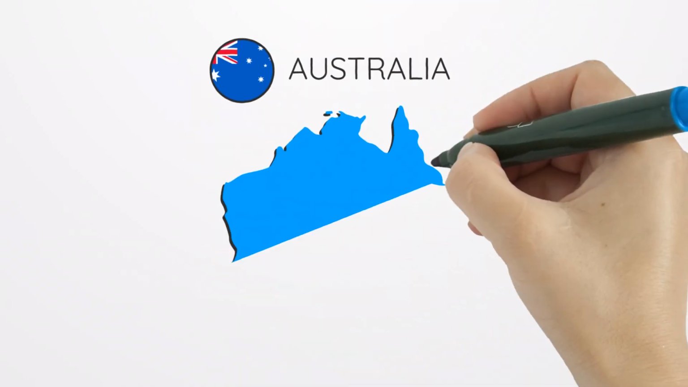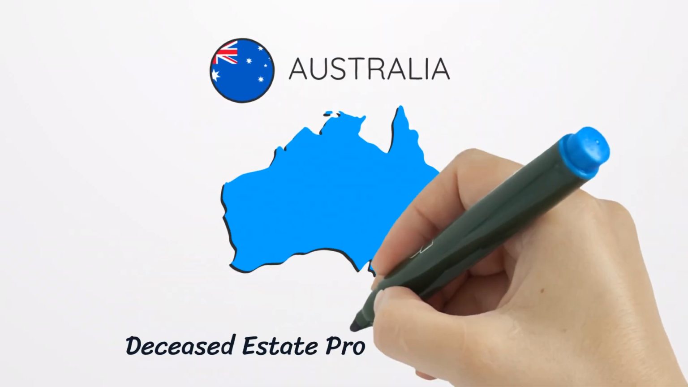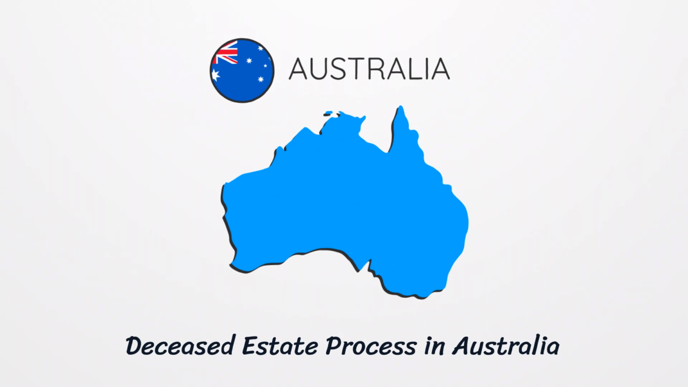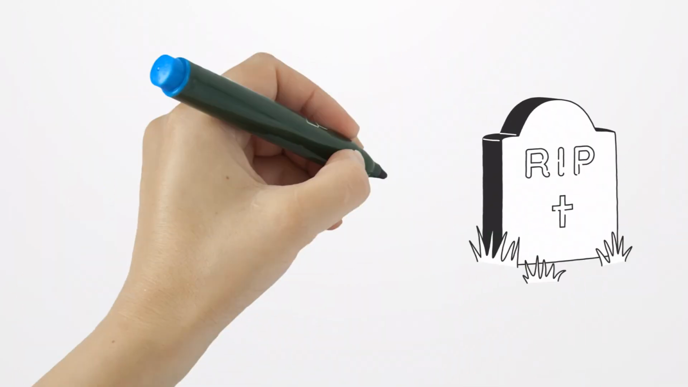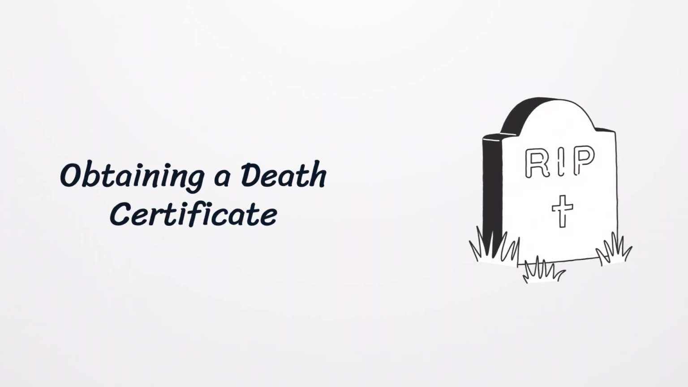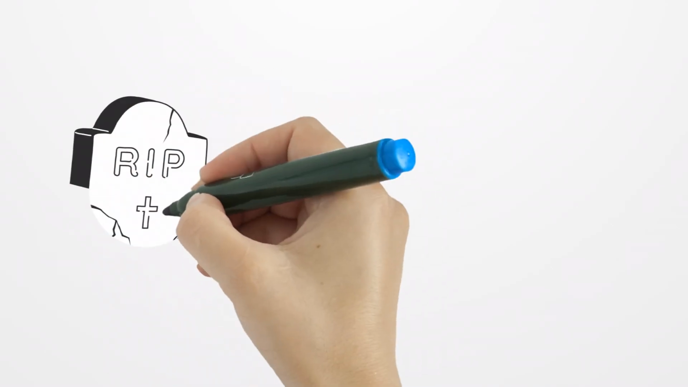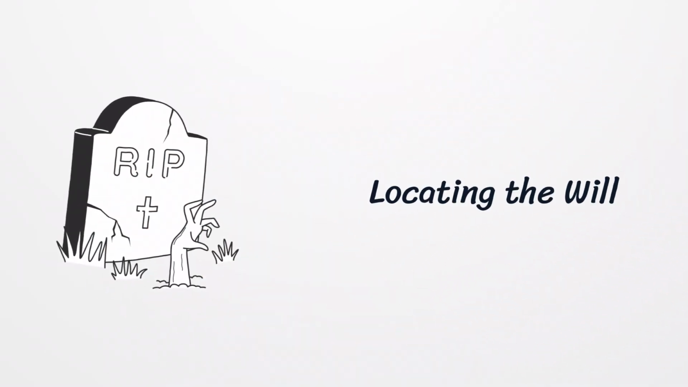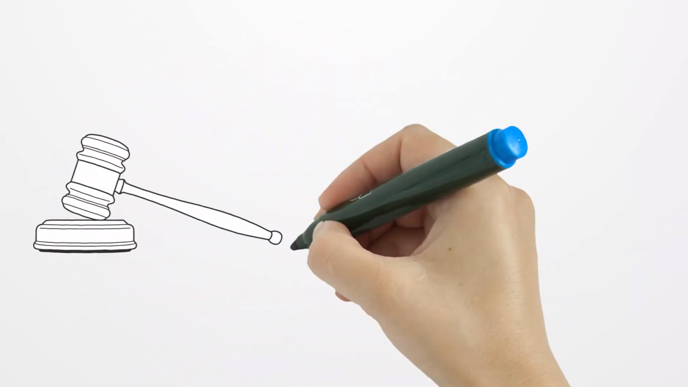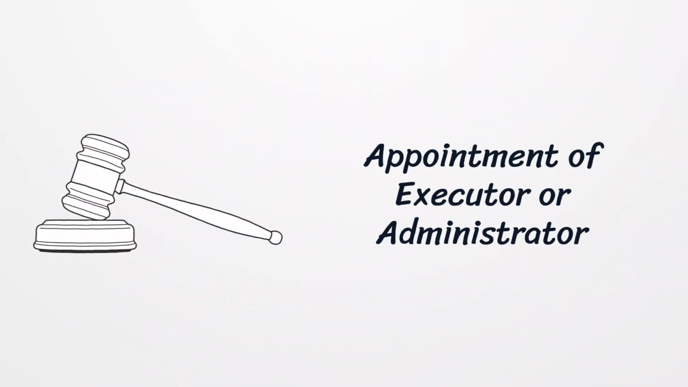In Australia, when a person dies, their assets become part of a deceased estate, managed according to the will or intestacy laws. The process begins with obtaining a death certificate from the state's or territory's registry office. If the deceased had a will, it outlines how their estate should be distributed. If not, intestacy laws apply. The appointed executor manages the estate and may need to apply for a grant of probate from the court.